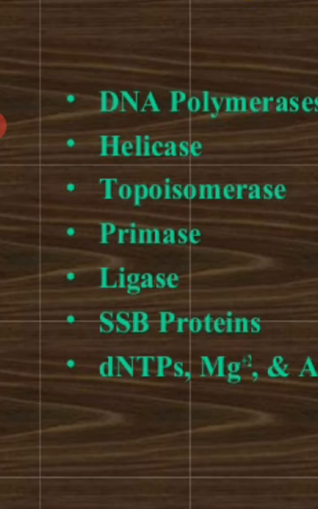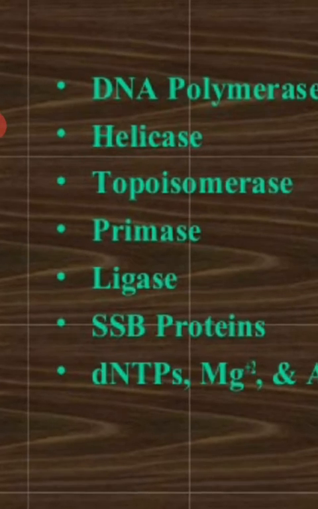In place of those RNA primers, DNA polymerase 1 fills the gaps, because it has polymerase activity as well as exonuclease activity. So DNA polymerase 1 comes into action and adds deoxyribonucleotides in place of the primers.